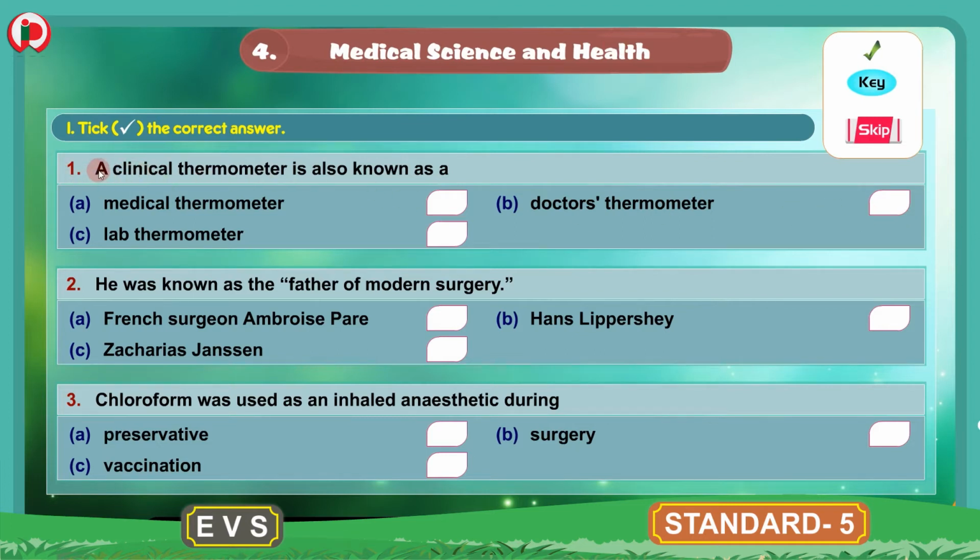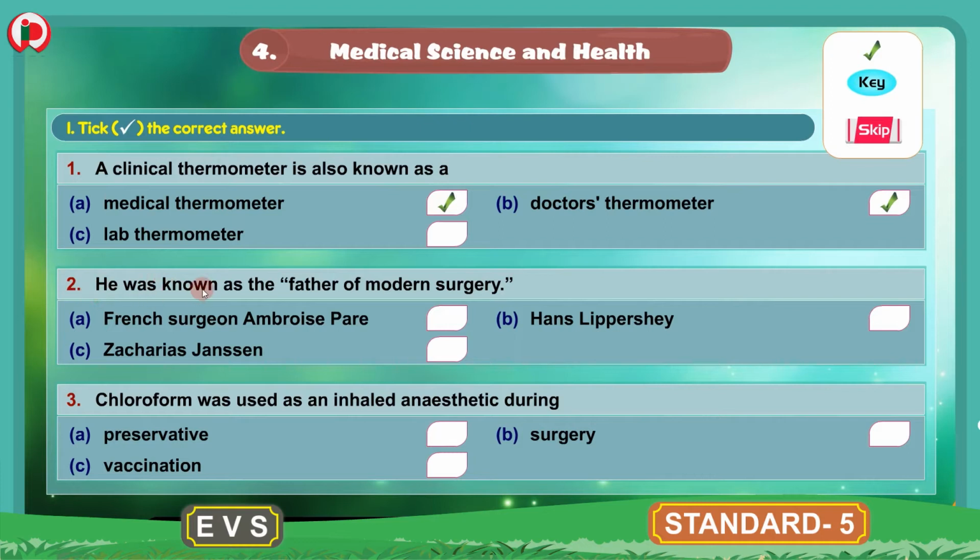1. A clinical thermometer is also known as a. The options are A. Medical thermometer, B. Doctor's thermometer, C. Lab thermometer. And the answer here is A. Medical thermometer and B. Doctor's thermometer. A clinical thermometer is also known as medical thermometer and also as doctor's thermometer. So we will put the tick marks here.